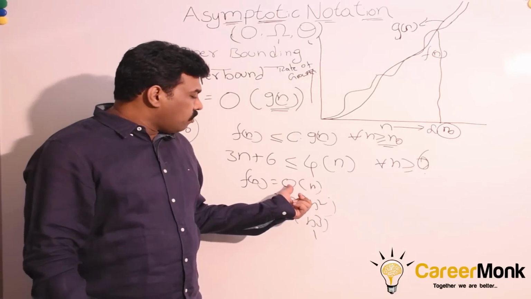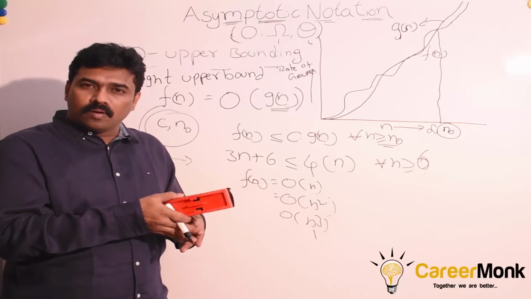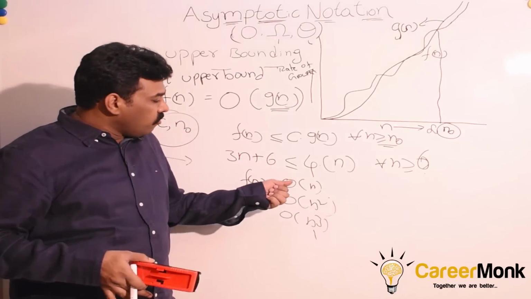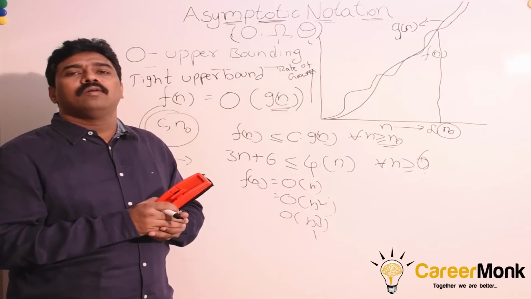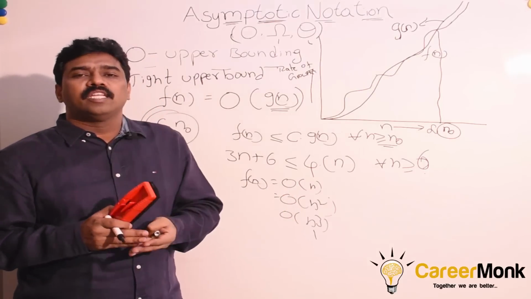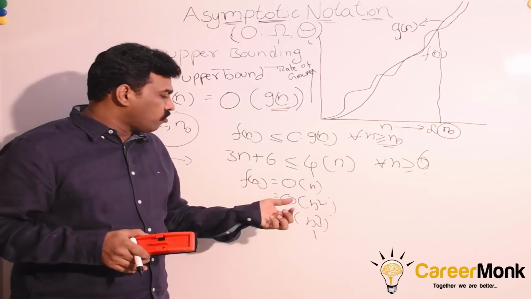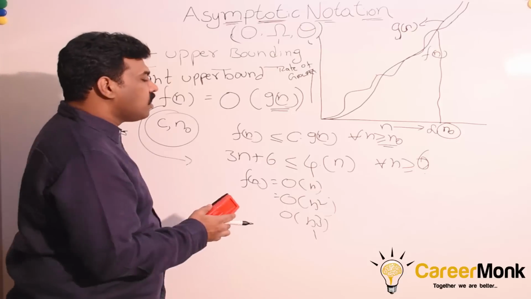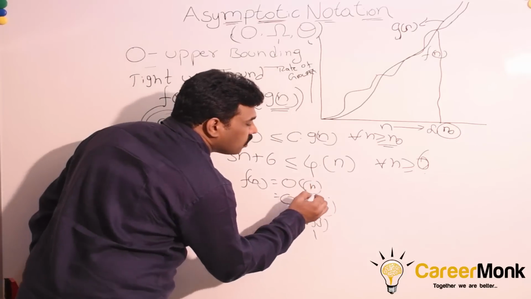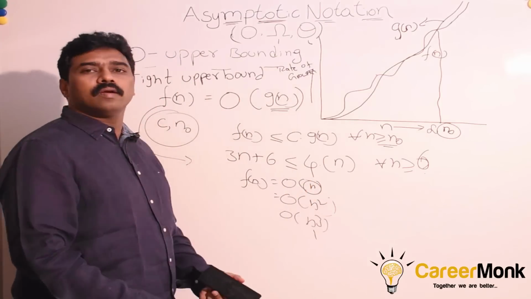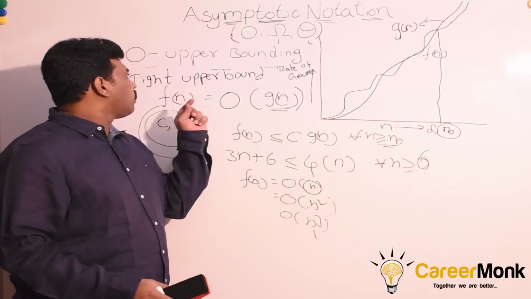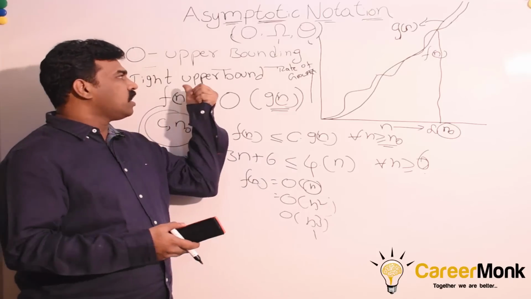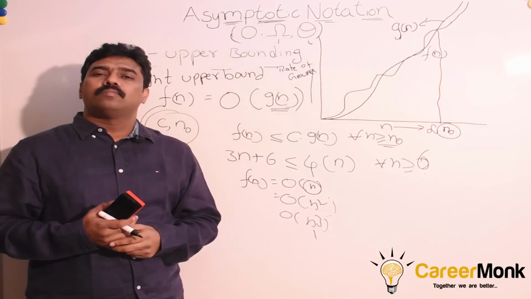Because if you are able to satisfy for the lowest of the upper bounds, which we call the tight upper bound, automatically the remaining are satisfied. That is why our focus is to find the tight upper bound, that is nothing but the lowest upper bound. So we always try to find the lowest order rate of growth. Clear? So in our book, we added this word, tight upper bound. Among the upper bounds, the lowest one we call the tight upper bound, and we call it big O.